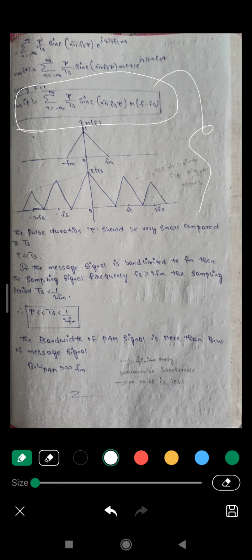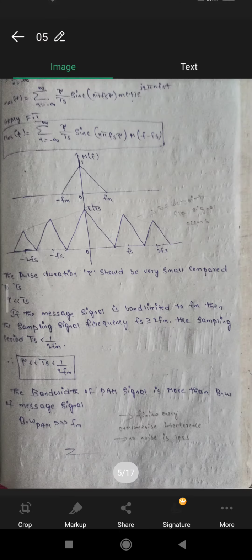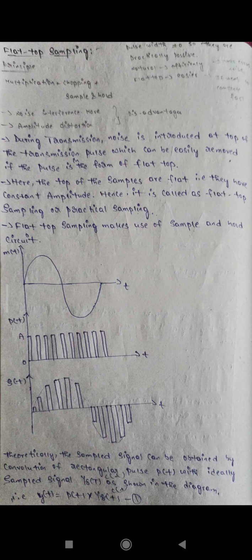And the next method is flat top sampling. In the next session we are discussing flat top sampling.